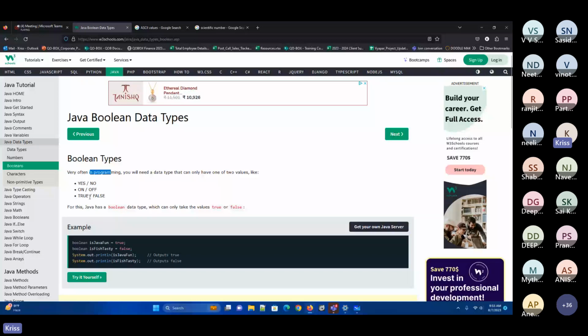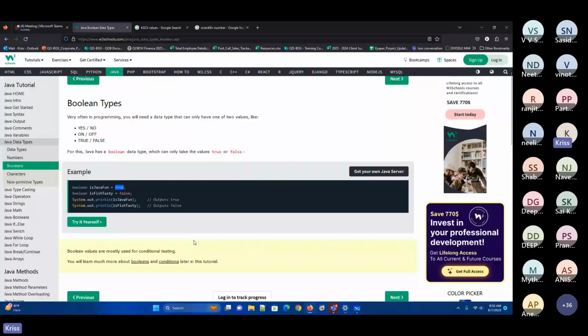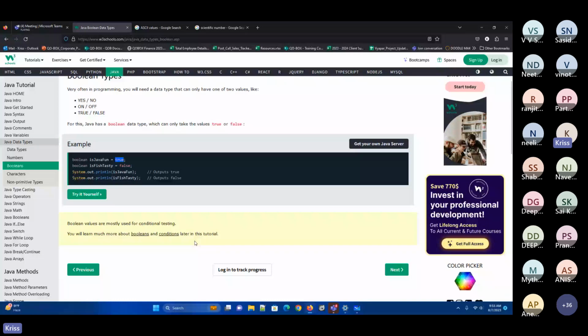So now this data type will have only two things: 0, 1, true, false. It is like on, off, yes, no. These all are the same things. So now you will be defining it with boolean. All things are small, then the variable name and the value. This is how boolean values will be given, and any conditionals or comparisons will happen. So we will let you know what it means based upon this condition.